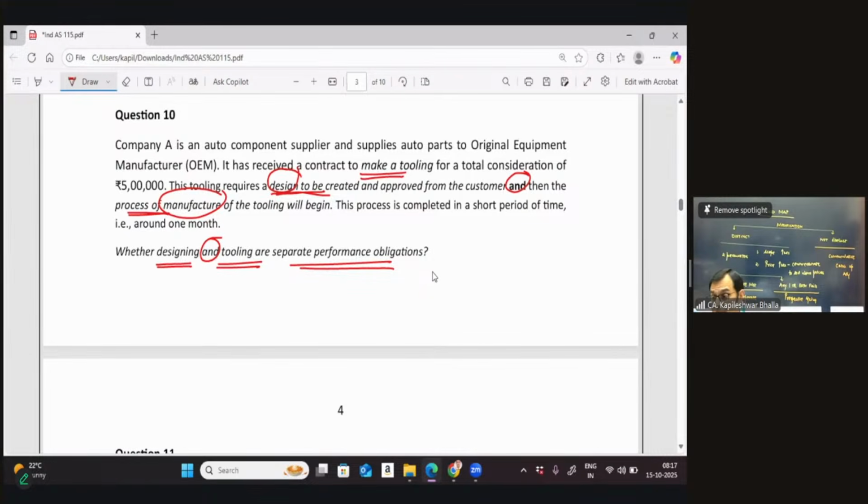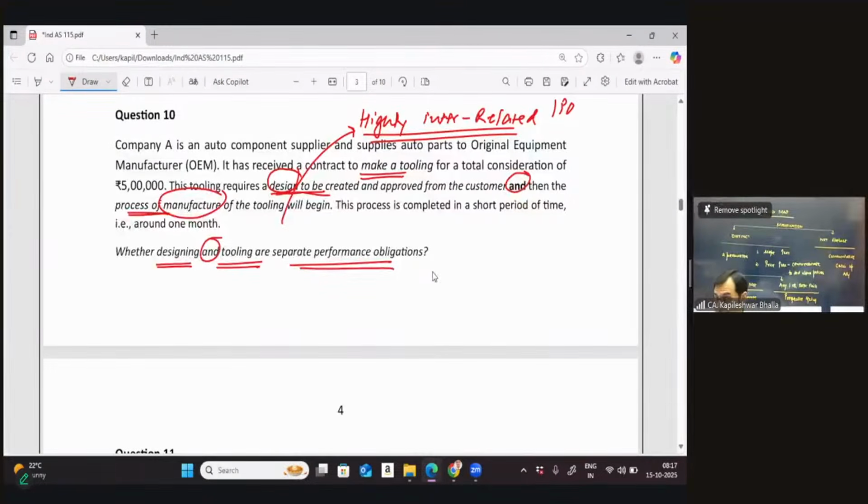But what does the customer want? Would you like to give me a particular word in which case I can define whether it is a single PO? That's rightly said. It is a single performance obligation. Not significant integration. I think here the word is highly interrelated and interdependent. That would be a more appropriate word to use, which will indicate that there is a single performance obligation.